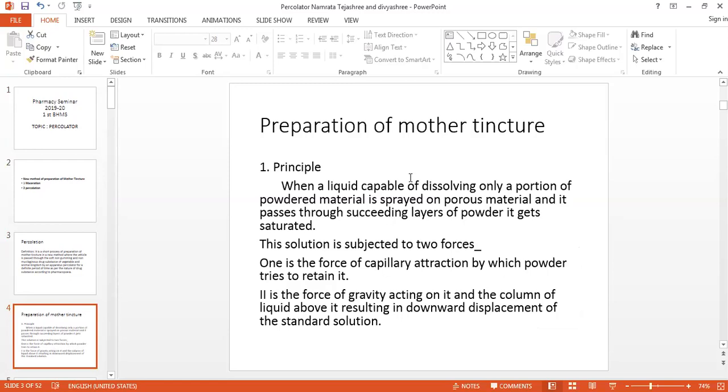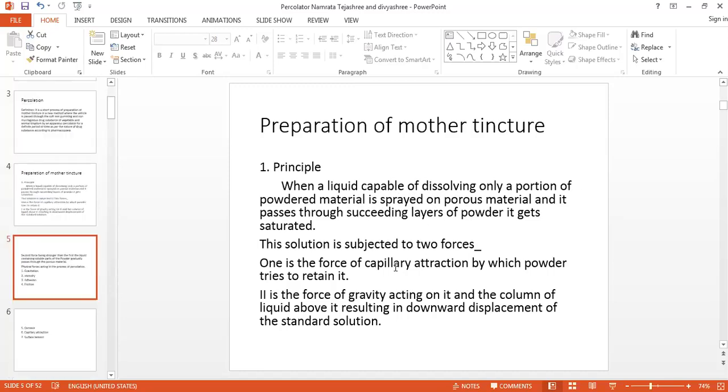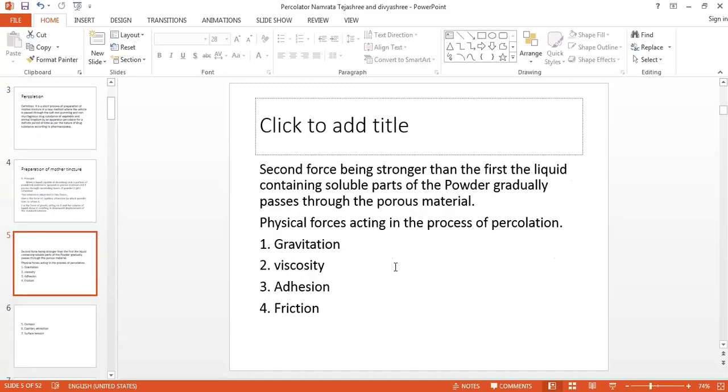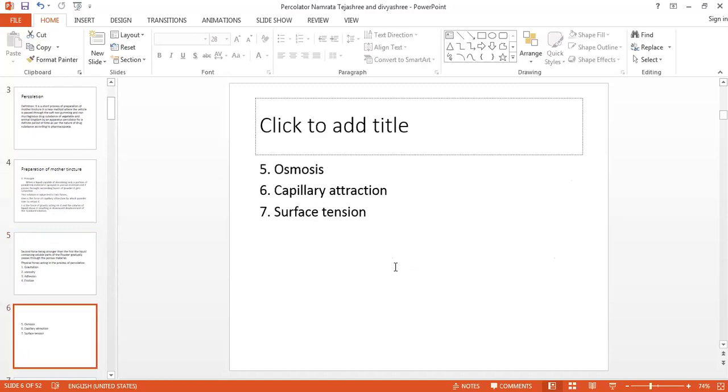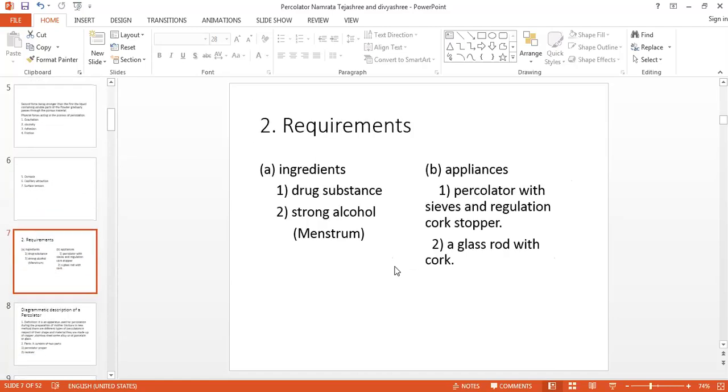For the preparation of mother tincture, the principle is that the liquid capable of dissolving, that is the menstruum, is passed through the powder material which is spread on the porous material, and because of these forces, the mother tincture is prepared. Requirements are drug substance, alcohol, percolator and glass rod with cork.